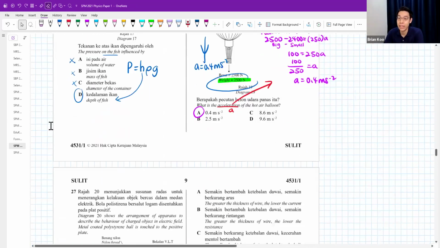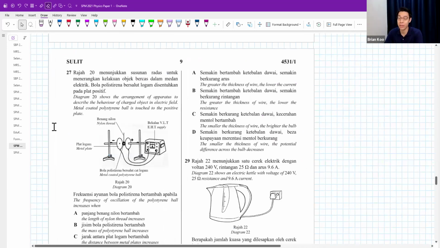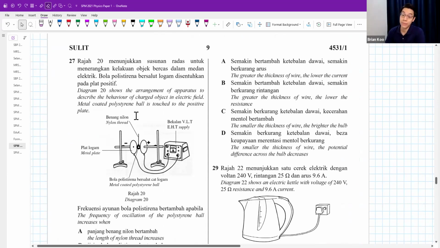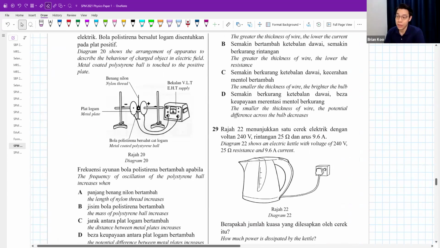Question 27. The diagram shows arrangement of apparatus to describe the behavior of charged objects in an electric field. The metal-coated polystyrene ball touched the positive plate. The frequency of oscillation of the polystyrene ball increased when? Okay, so the idea is we purposely use a polystyrene ball because very light, but we coat it with a metal so that it is a better electricity conductor.